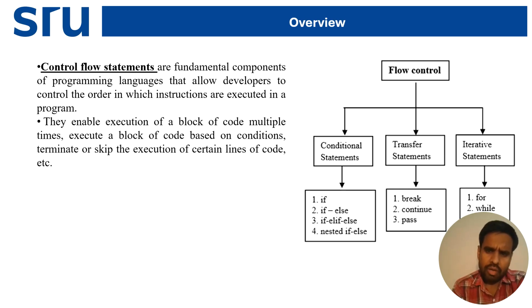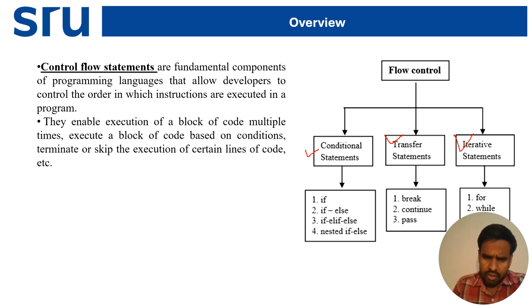So what are the different types of flow control? The different types of flow control are the conditional statement, the transfer statement, and the iterative statement.